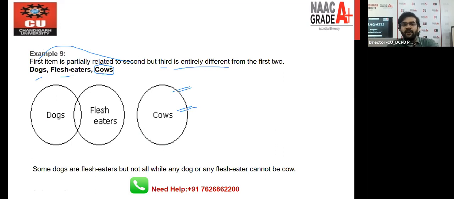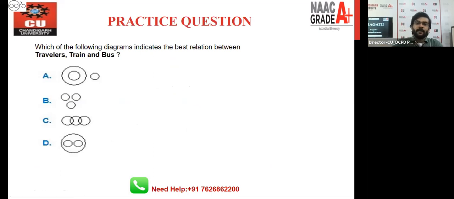But let's take some questions so that you can understand the scenario. One by one, give me the answer of every question. The question number one, we have this, right? So we have travelers, train and bus, and we have four options. Everybody give me the answer for this question. Traveler, train and bus. Which one is the right option? A, B, C or D? Give me the answer.